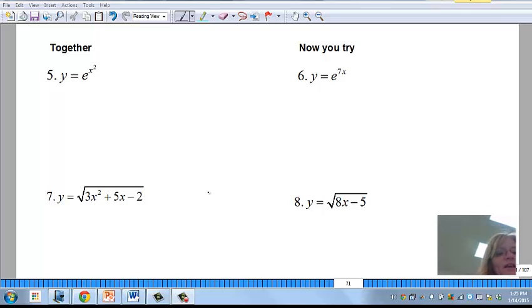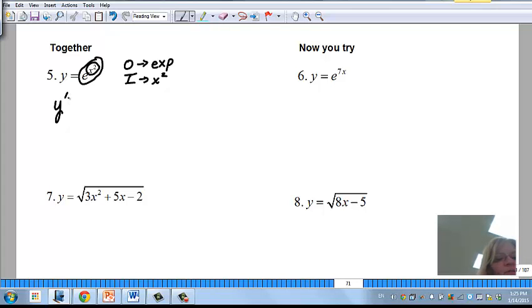So here I have number 5. I have y equals e to the x squared. When you have an exponential, remember, when you do the chain rule, you have to take the derivative of the outside, and the outside in this case is going to be an exponential function, okay? The inside in this case is going to be the exponent, which is x squared.